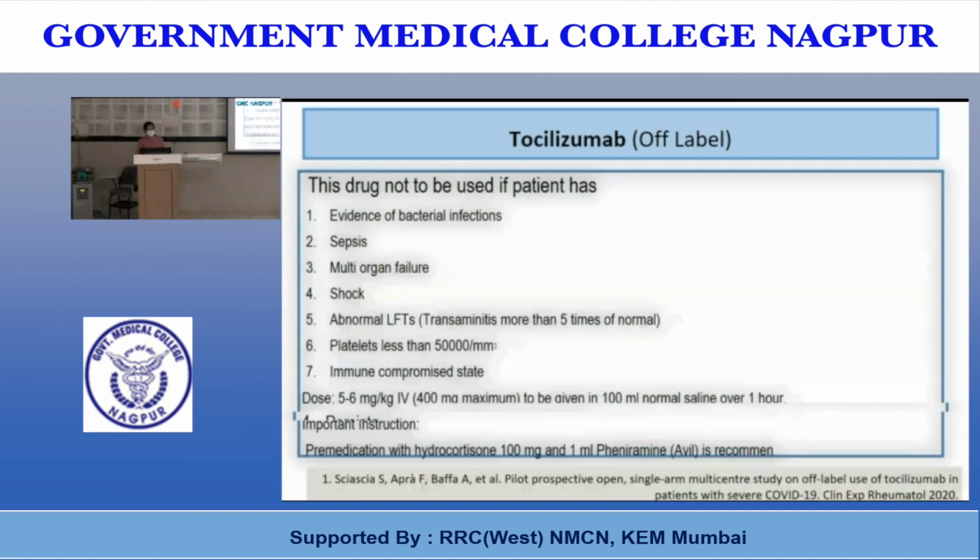The drug is contraindicated if the patient has underlying bacterial infections, sepsis, multi-organ failure, shock, abnormal LFTs, transaminitis more than 5 times the normal, platelets less than 50,000, or immunocompromised status. The dose of tocilizumab is 5 to 6 mg per kg IV, that is approximately 400 mg, to be given in 100 ml normal saline over 1 hour. The patient should be pre-medicated with hydrocortisone and pheniramine prior to tocilizumab.